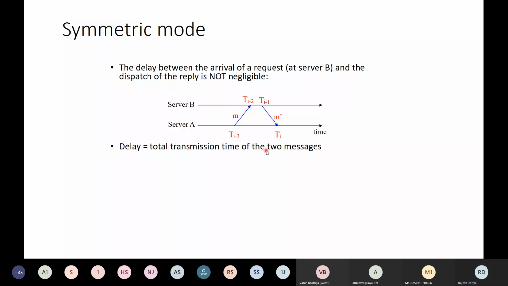So now let us try to find out the delay and the offset. Let me have the delay. This is the time diagram, and I am asking you what the delay is in terms of these timestamps: Ti, Ti-1, Ti-2, and Ti-3.